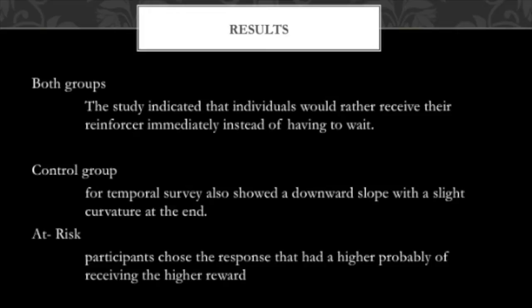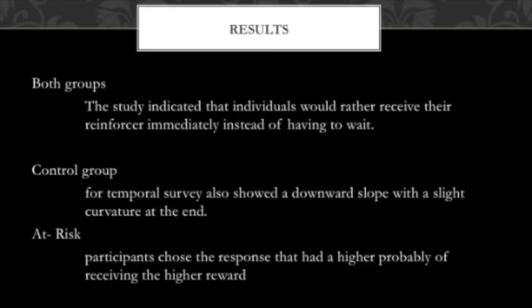To calculate the curvature, V is the present value of the delayed reward, A is the delay of which 100 dollars is received after the amount of delays, and K is the rate of discounting. The value of K in this study was 0.1923, which is considered to be a low value. This indicated low levels of impulsivity.